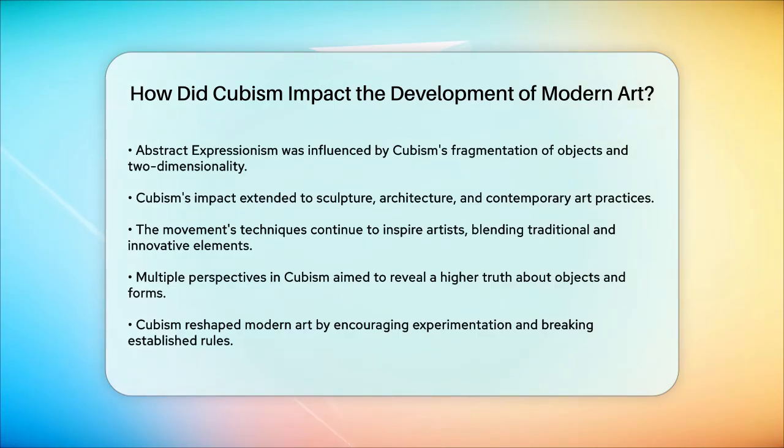The use of multiple perspectives in Cubism was seen as a way to represent a higher truth. By depicting objects from various angles, artists could show their true forms, undistorted by the limitations of single-point perspective. This approach made art more intellectual and engaging, inviting viewers to interpret the world in a new way.